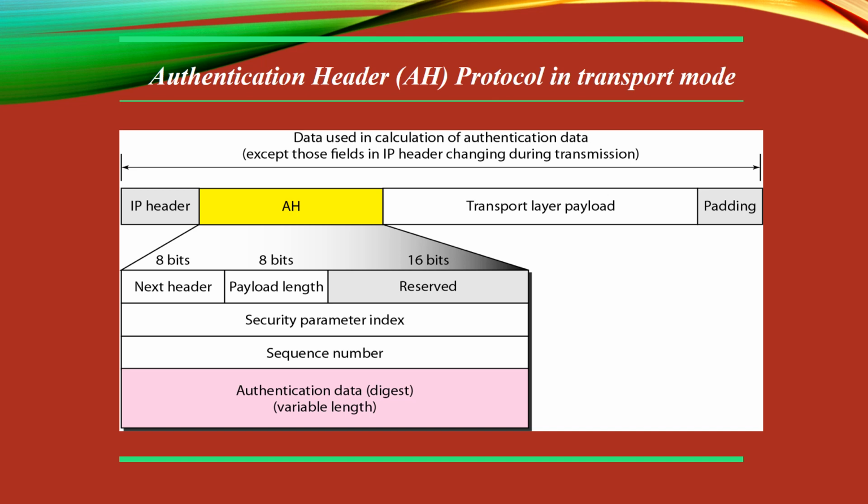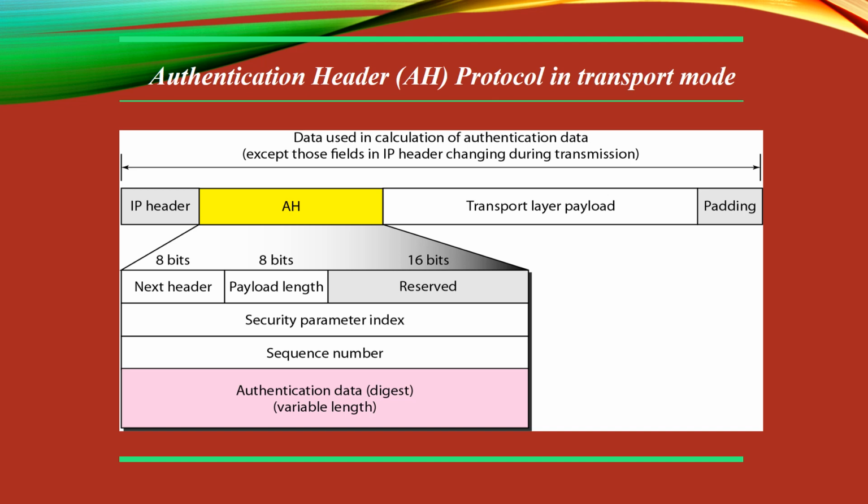The addition of an authentication header follows in this manner. The authentication header is added to the payload with the authentication data field set to 0. Then padding may be added to make the total length even for a particular hashing algorithm. Hashing is based on the total packet.